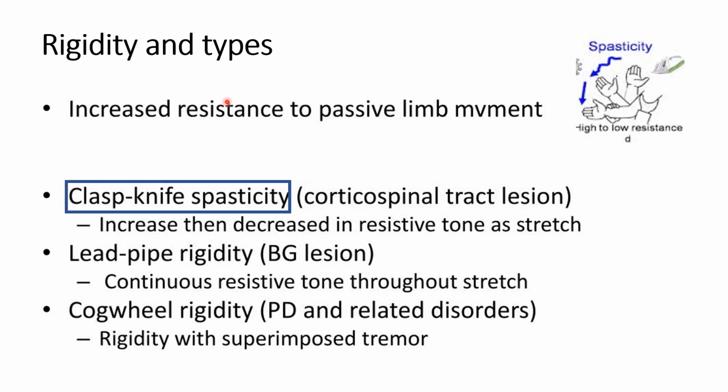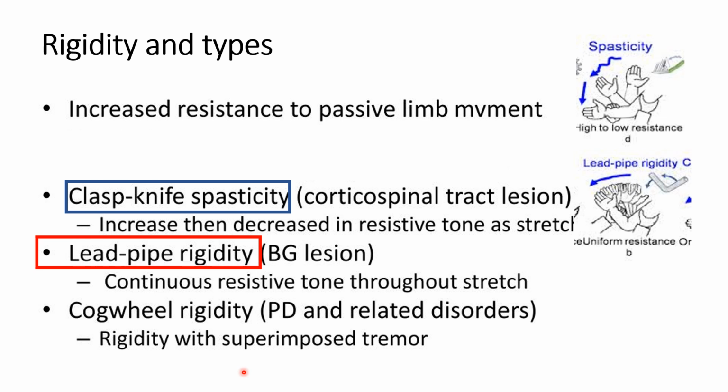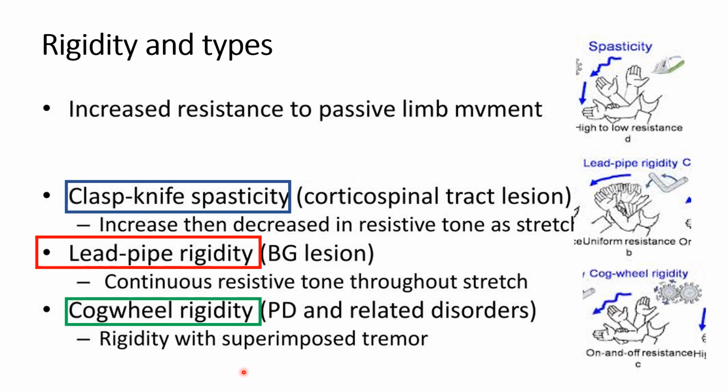Now rigidity is an increase in resistance to passive limb movement, either clasp-knife spasticity, lead pipe rigidity or cogwheel rigidity. Cogwheel is rigidity with superimposed tremor. In clasp-knife rigidity, there is a corticospinal tract lesion, with increase then decrease in resistance to tone as stretch proceeds. Lead pipe rigidity is seen with a basal ganglia lesion, with continuous resistive tone throughout the stretch. And cogwheel rigidity is seen in